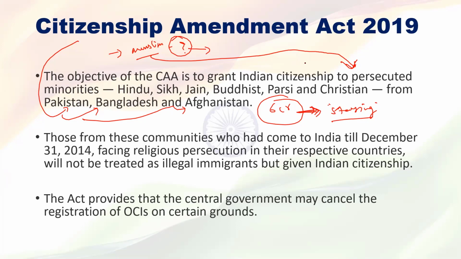There is a belief that NRC and CA are the same. But NRC is related to Assam, and CA is related to Pakistan, Bangladesh, and Afghanistan. Please clarify yourself: CA is totally different from NRC.